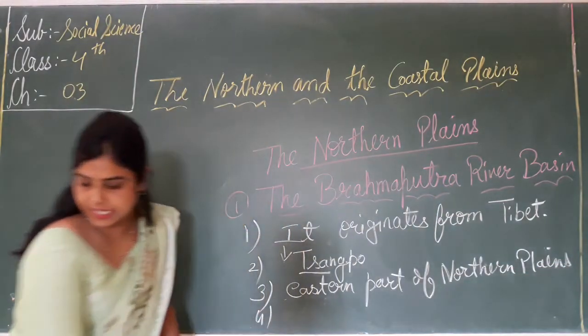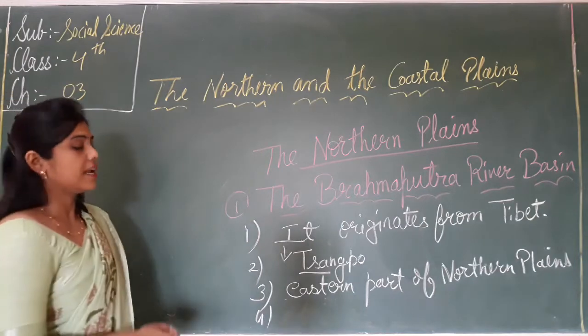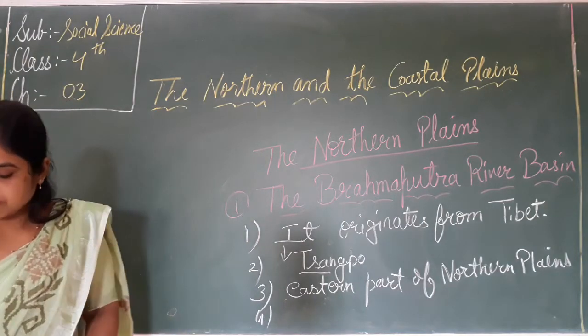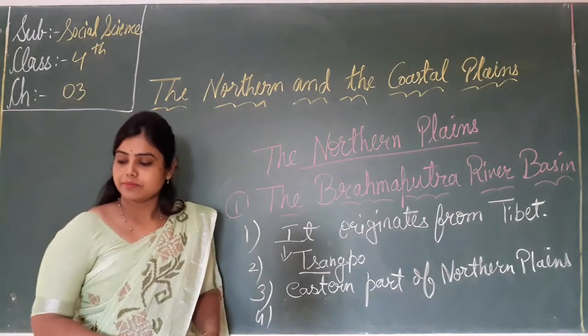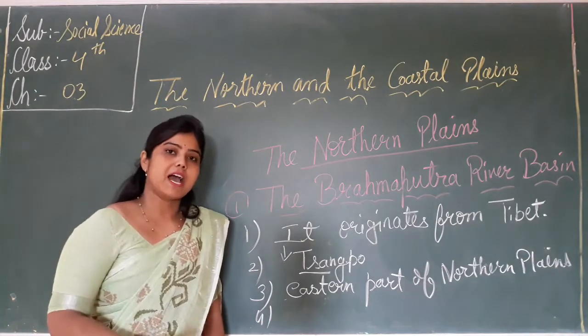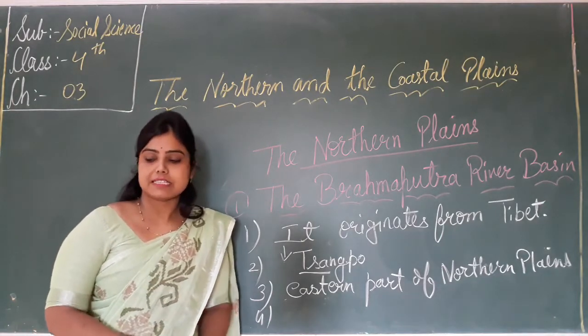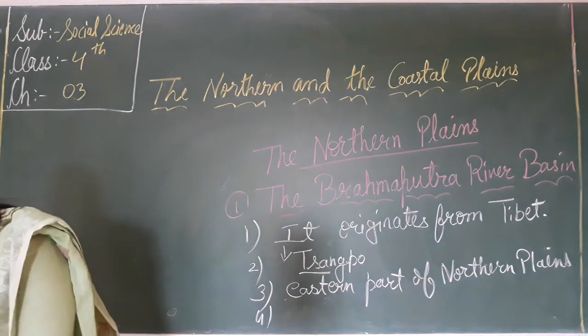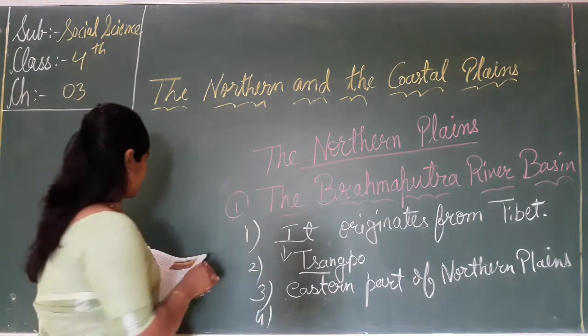Now the fourth thing is the states like Arunachal Pradesh, Assam, Nagaland, Meghalaya, Sikkim. They lie in this region. Which states?